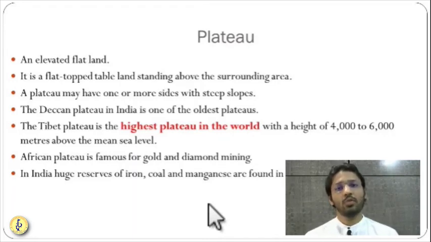In India also we have the Chota Nagpur plateau. You have heard about the Chota Nagpur plateau. It is huge and filled with mineral resources. You will find coal, even uranium at the Jaduguda mines, and so many other important gold reserves and some other resources on the Chota Nagpur plateau.